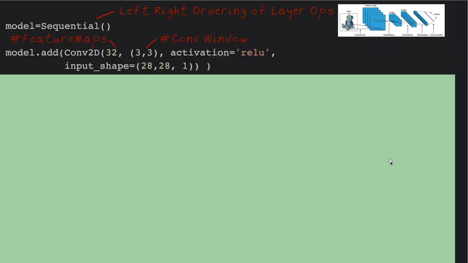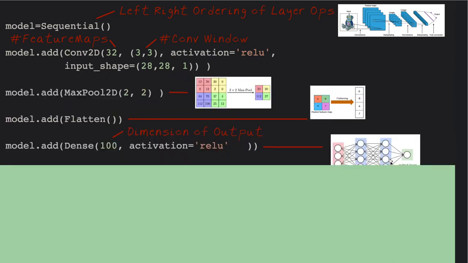Next, we add a 2D convolution layer that will create 32 feature maps representing idioms like loop and strokes in the case of handwritten digits. The feature map is created using a 3x3 convolution operator acting on an image of 28 by 28 pixels, 1 bit deep. Next, we append a dense, fully connected layer of 100 neurons using a nonlinear activation function called a rectified linear unit, or just ReLU for short.